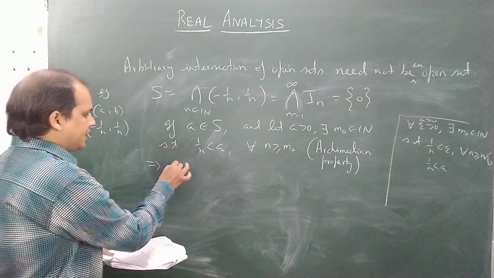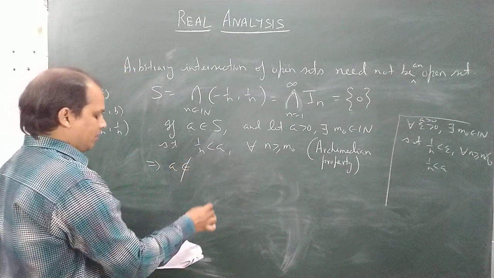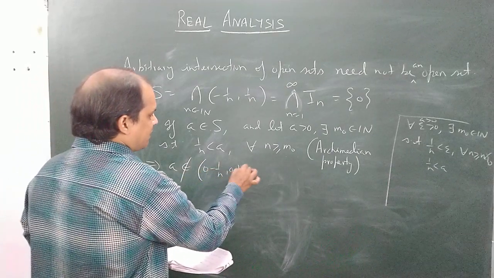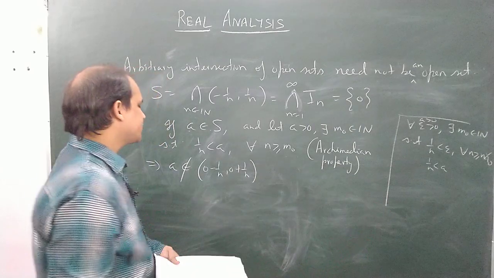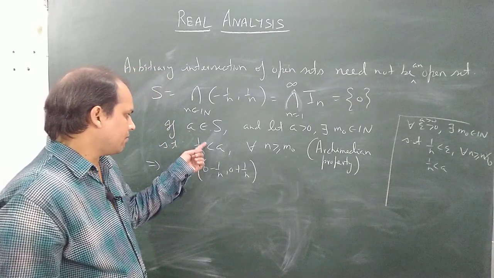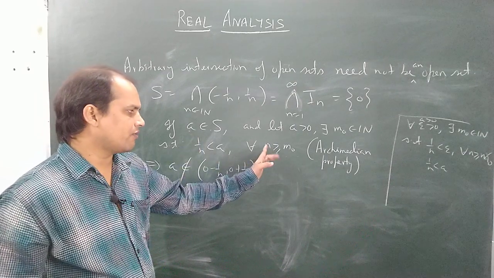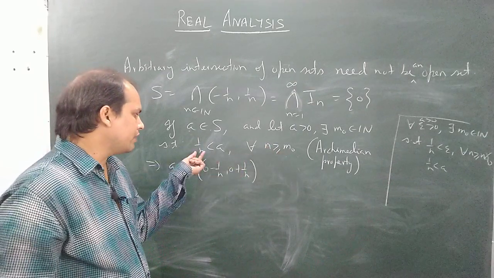So this implies that a will not belong to this interval, 0 minus 1 by n to 0 plus 1 by n, because one can always find members 1 by n, for all n greater than or equal to m naught, which are less than a.